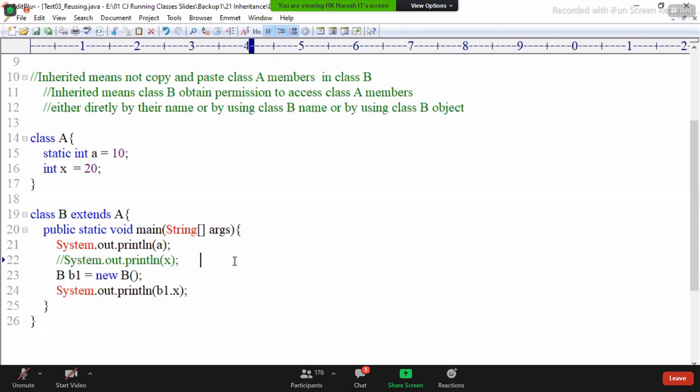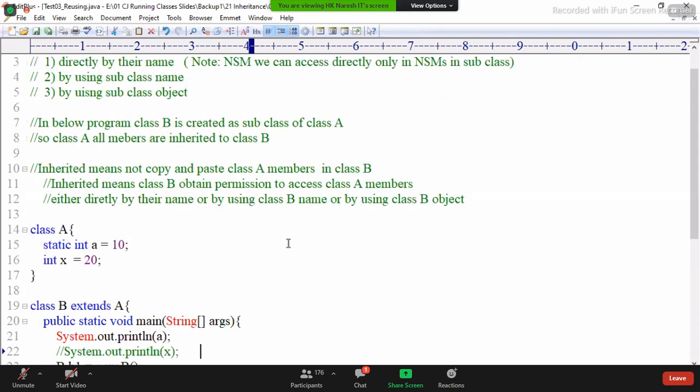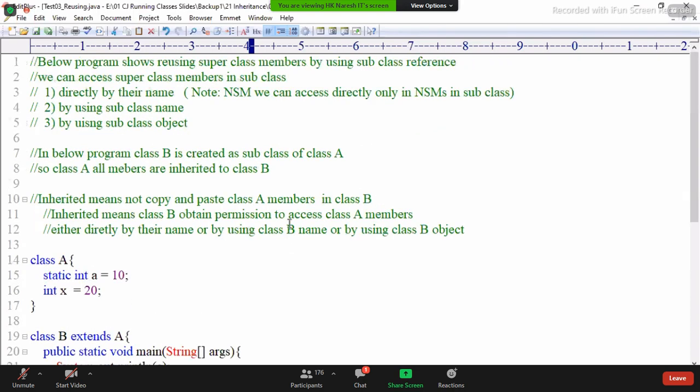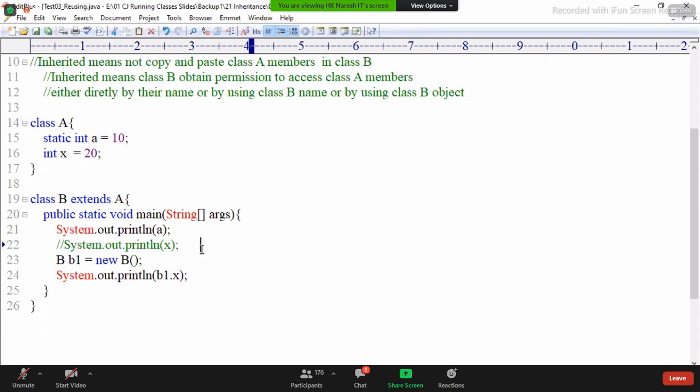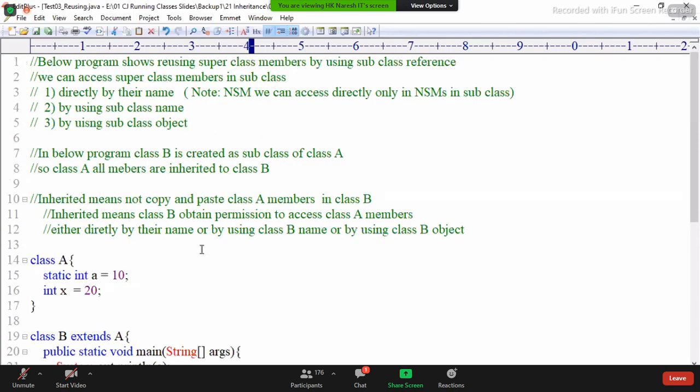Okay, so this is the story about reusability. Now I want to develop a complete project that shows extending and reusing. Here I showed only reusing; I have not shown extending. Now I want to show you extending and reusing completely. Ready now?